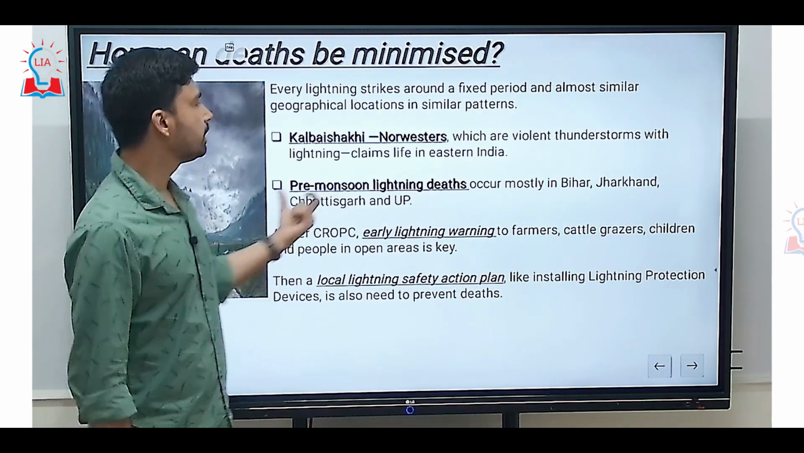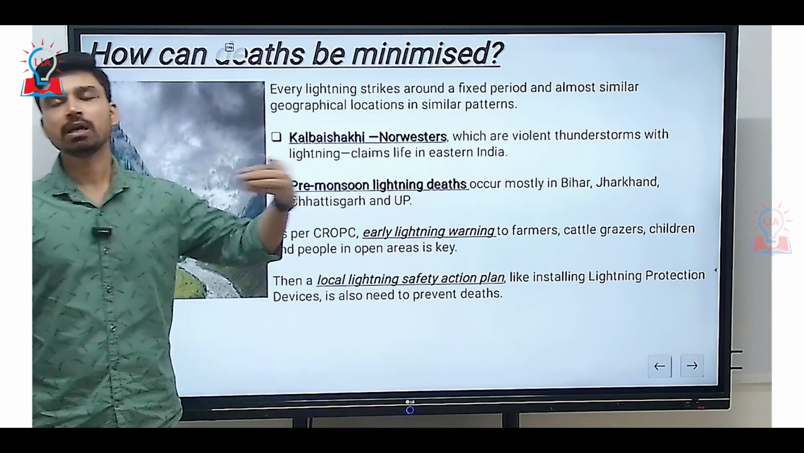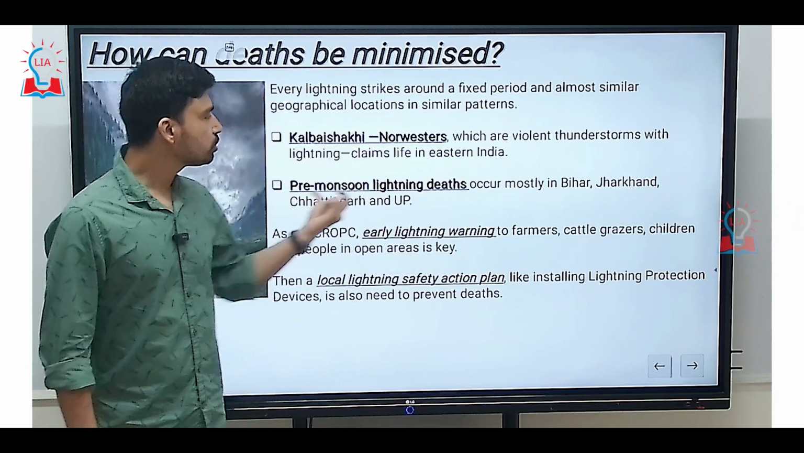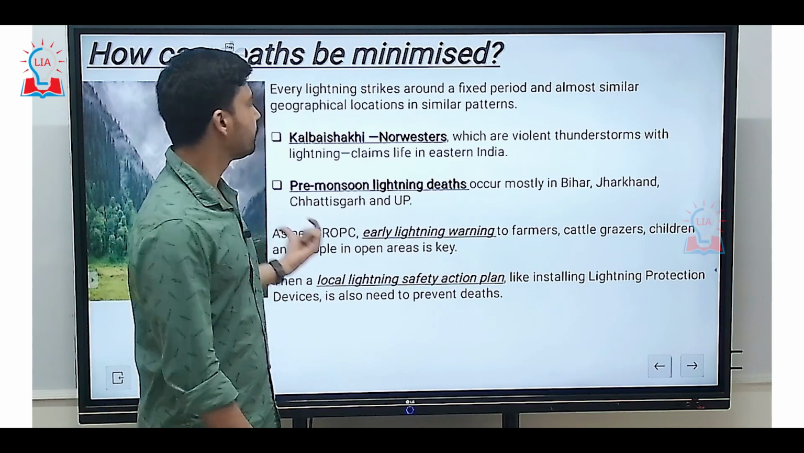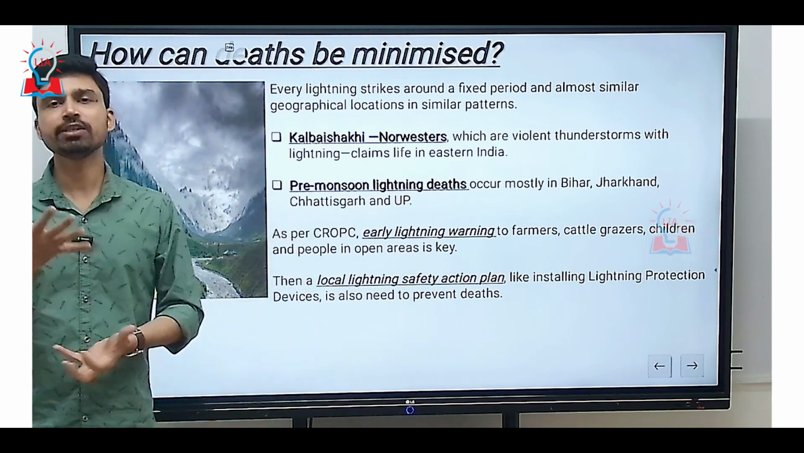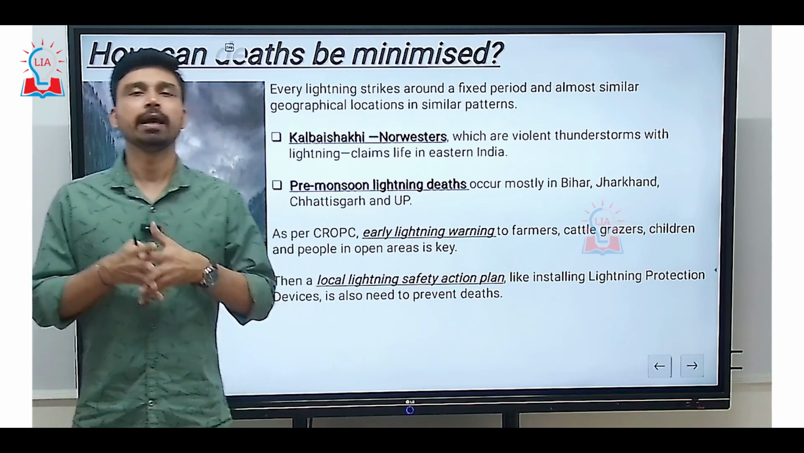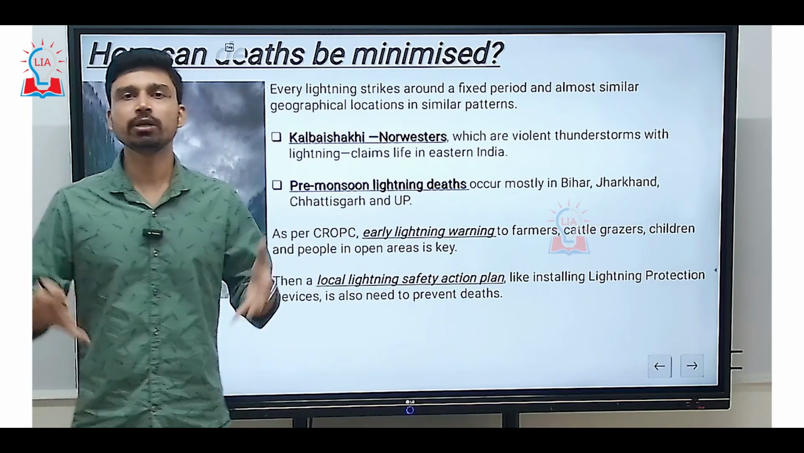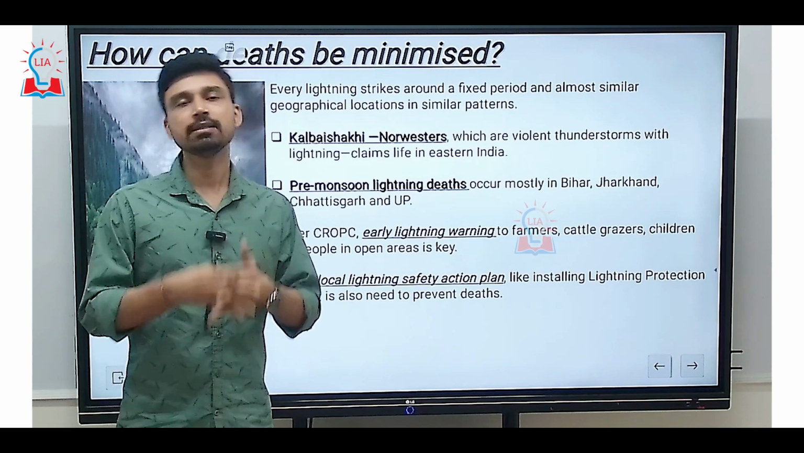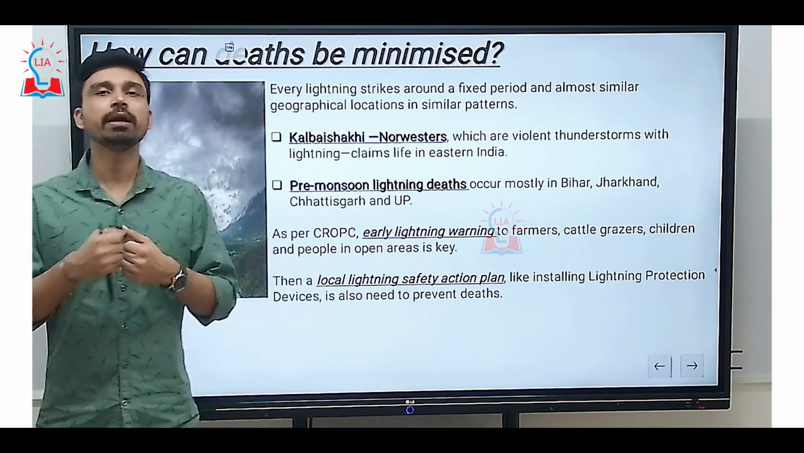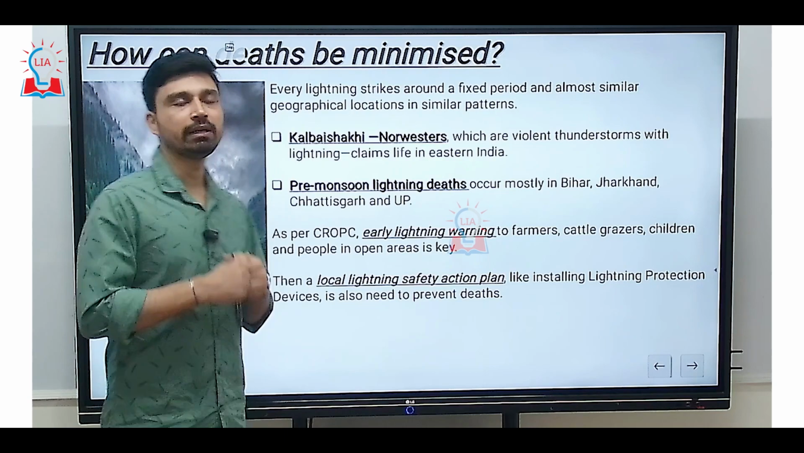Similarly, if you look at the northern regions of India such as Bihar, Jharkhand and Uttar Pradesh, here most lightning related deaths also happen in the pre-monsoon time, again because of very strong convective currents. Before the rainy season we have the summer season, and the summer season is a time when we have intense insolation falling on the surface, and this intense insolation causes extreme heating of the ground surface, causing strong convective currents.